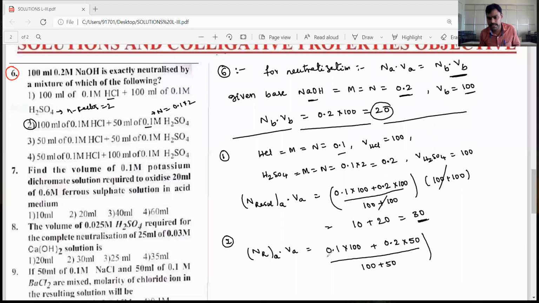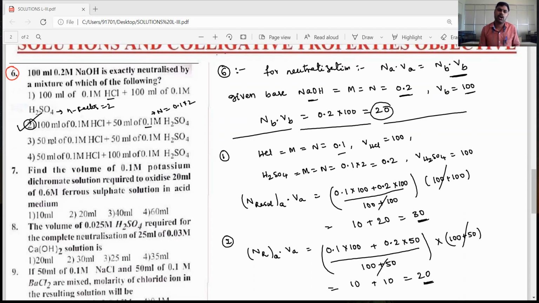The total volume of the mixture is 100 plus 50, so the 150 cancels. 0.1 into 100 is 10, and 0.2 into 50 is also 10. Then we get 20. So the answer is the second option.